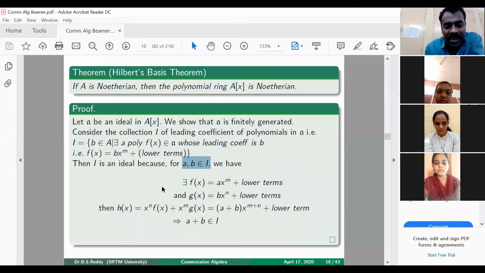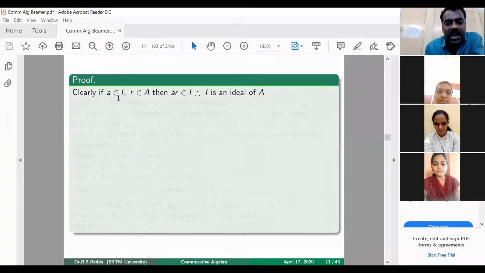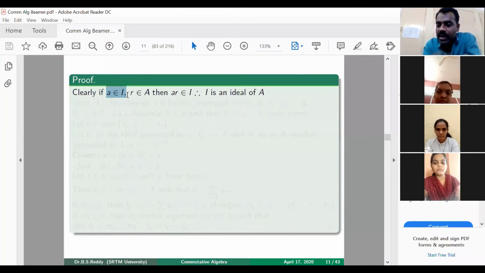The other one is trivial: if you take any element a in I and a scalar r from the ring A, then whatever polynomial exists for this a, by multiplying it by r you will get the required polynomial. That shows that ar belongs to I. Okay, that means we proved that I is an ideal of A.